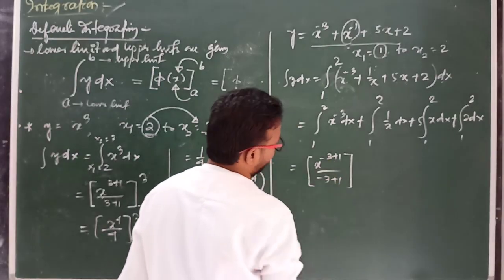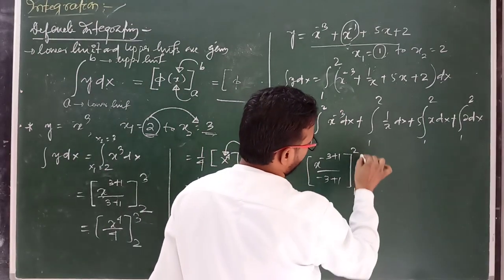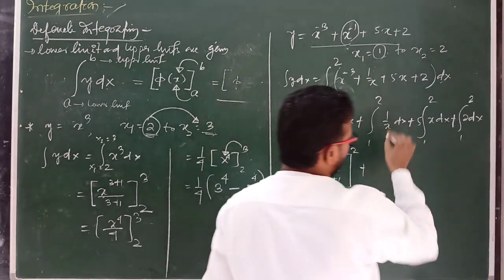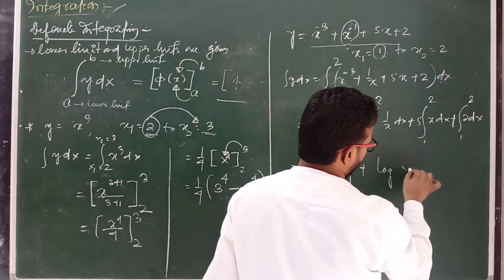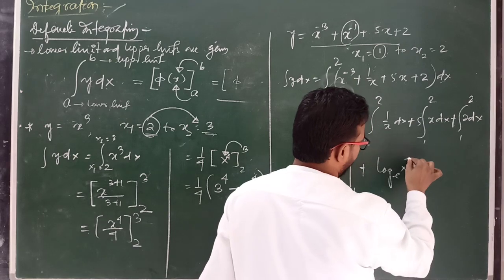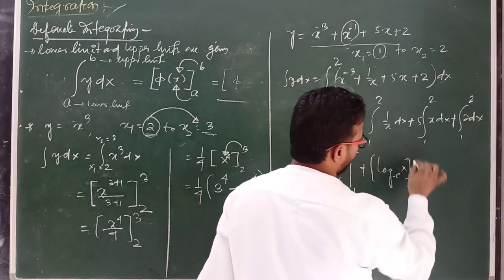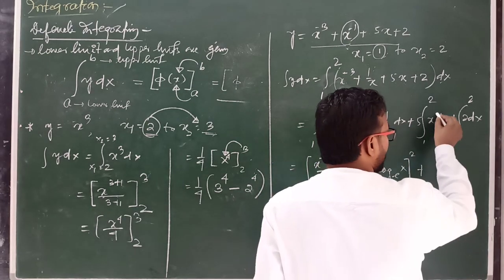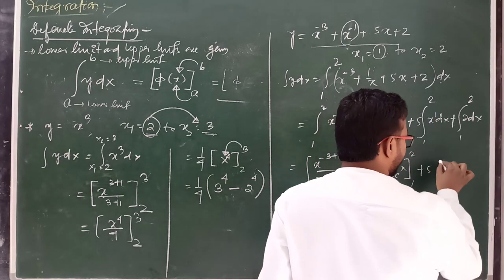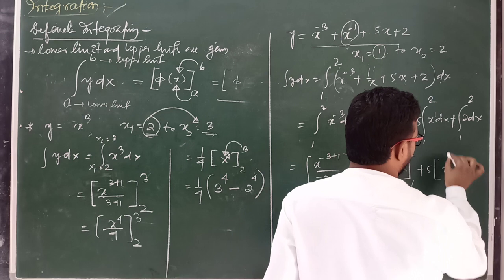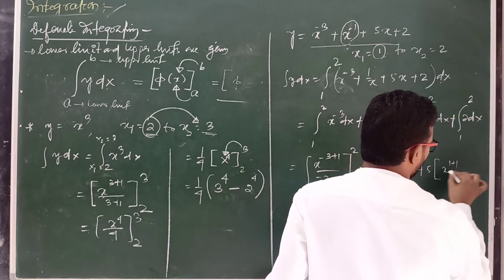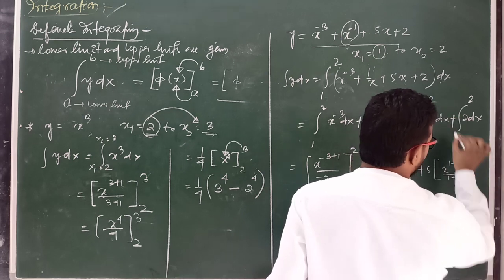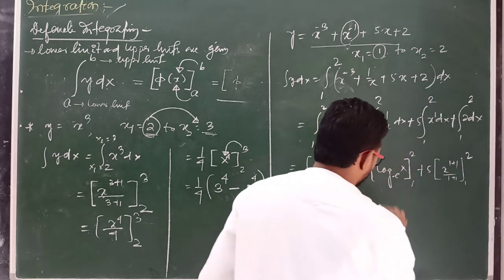Now use limit 1 to 2, plus here 1 by x, which is equal to log x base e, and its limit 1 to 2, plus 5 is a constant quantity, x to the power 1 is here, so 5 times x to the power n plus 1 by 1 plus 1, and limit here 1 to 2.